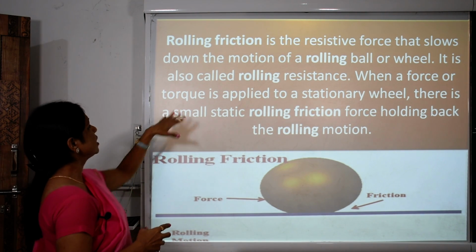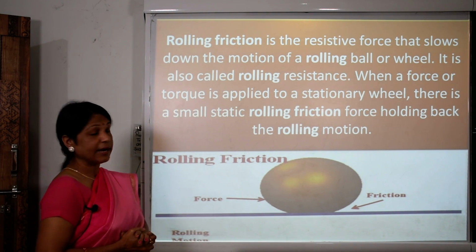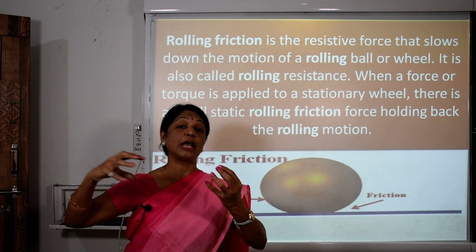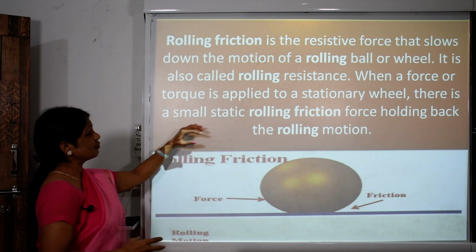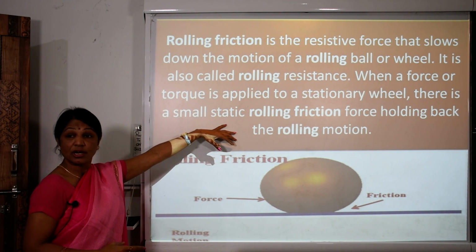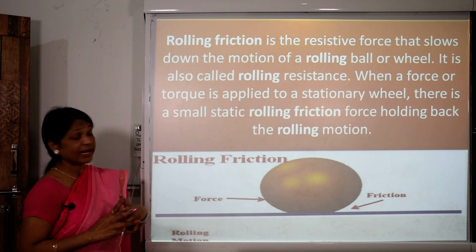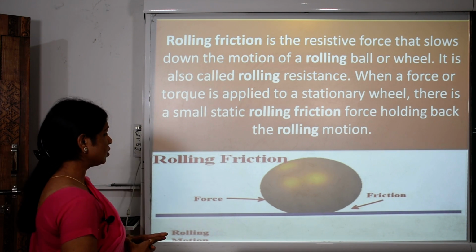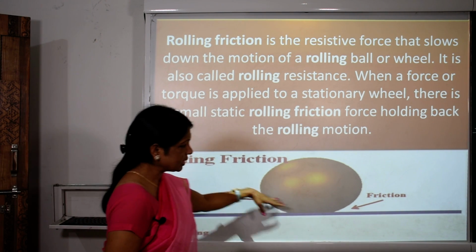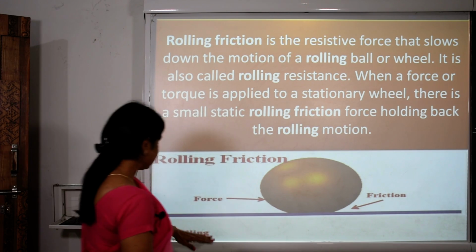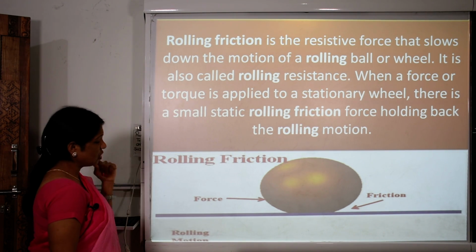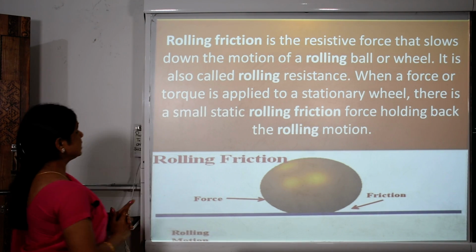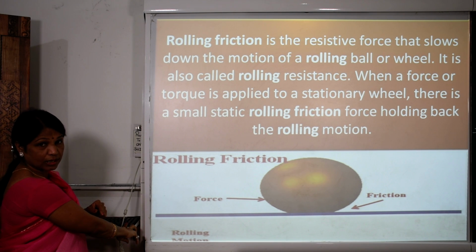When a force or a torque is applied to a stationary wheel, there is a small static rolling friction force holding back the rolling motion. So friction is a force, and it acts on the surface, and friction always opposes the applied force. That is the definition of rolling friction.